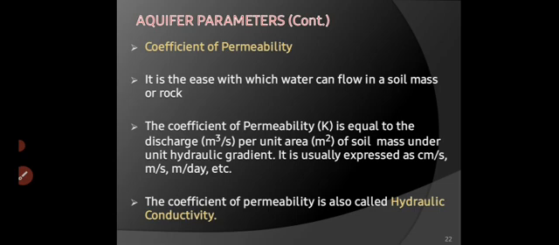Coefficient of permeability. It is the ease with which water can flow in a soil mass or rock. Permeability. So we can transmit water or transfer water from one pore to another or one formation to another. The ease with which water can flow is known as permeability. Now, it is denoted as K, equal to discharge per unit area, right? Unit hydraulic gradient. It is usually expressed as centimeter per second, meter per second, or meter per day. The coefficient of permeability is also called hydraulic conductivity.